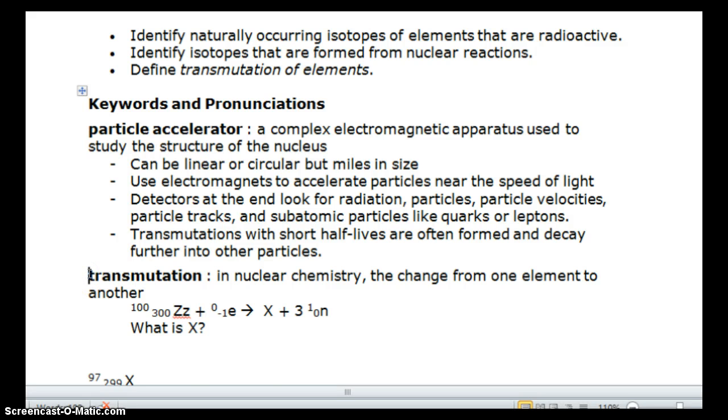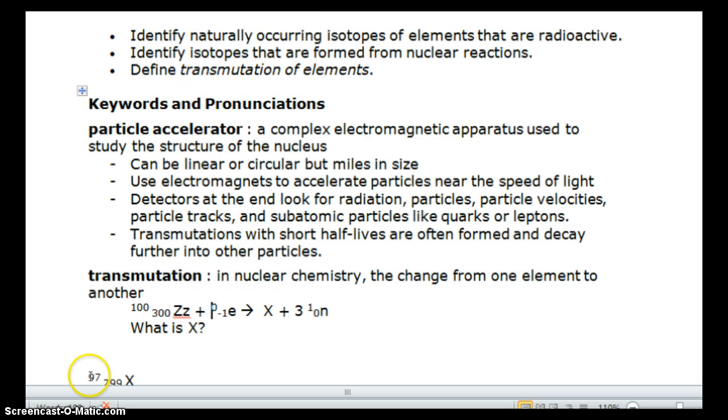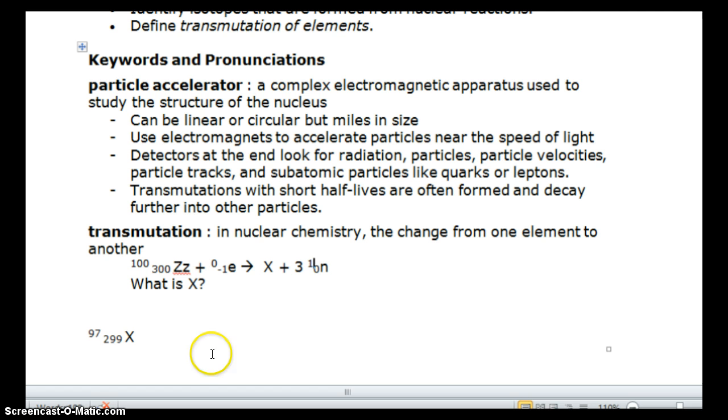Transmutation, in nuclear chemistry, is the change from one element to another. And so I gave an example, I made it up. 100 300 Z plus 1 electron yields X plus 3 neutrons. What is X? So hit the pause button. And remember the top numbers on this side, so 100 plus 0, have to equal the top numbers on this side, X plus 3 times 1. So the top number is 97. Bottom number, I have 300 minus 1 equals X plus 0. So it is 299. And that's it for this one.